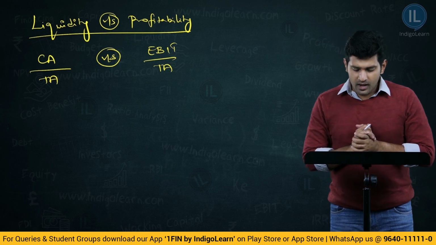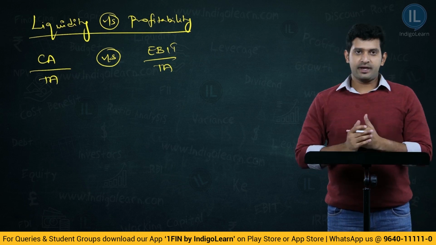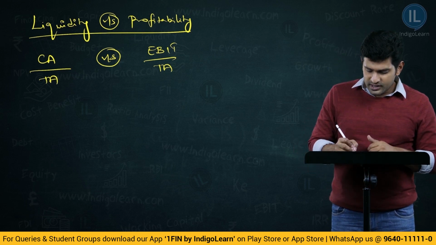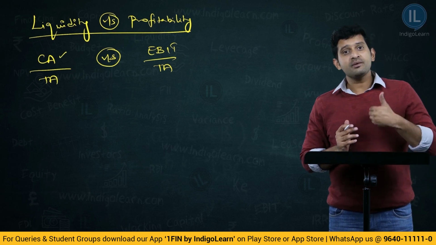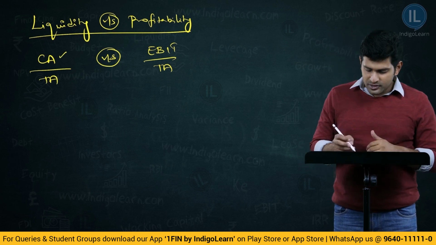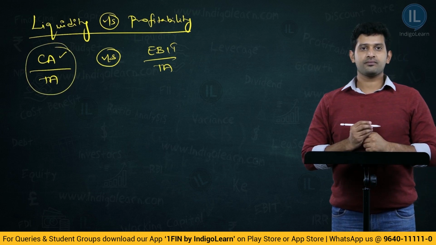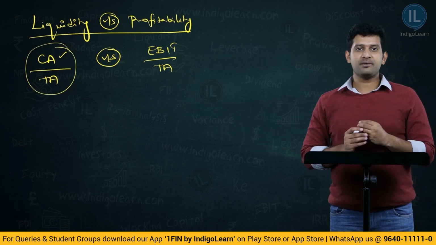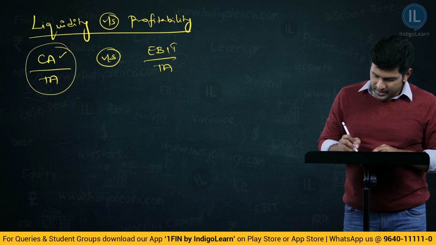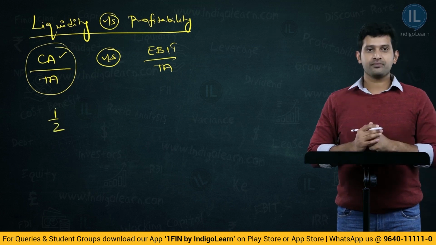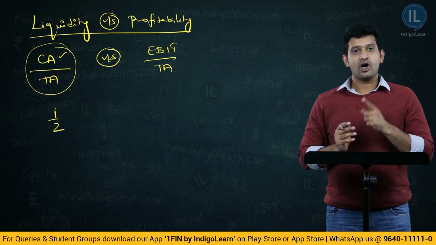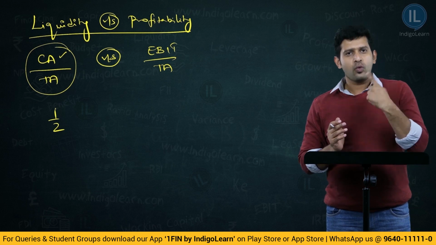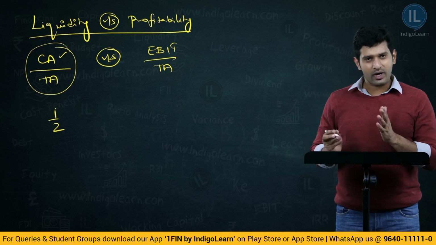Now, when you say it is more liquid, that means I am increasing my current assets. Obviously, yes. Now, when I am increasing my current assets, what happens? Obviously, this ratio will increase: current assets by total assets. Say, for example, initially my current assets by total assets is 1/2, wherein 1 is current assets and 2 is total assets, out of which 1 is current assets. Therefore, 1 will be fixed assets, that is 1/(1+1).